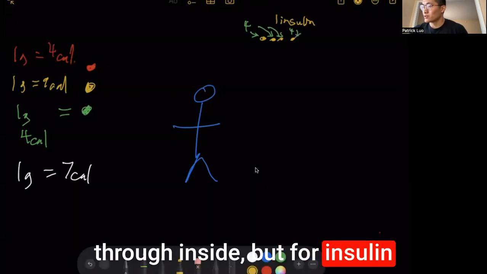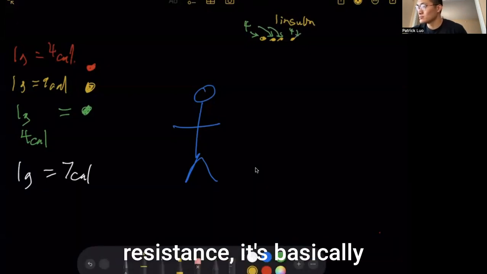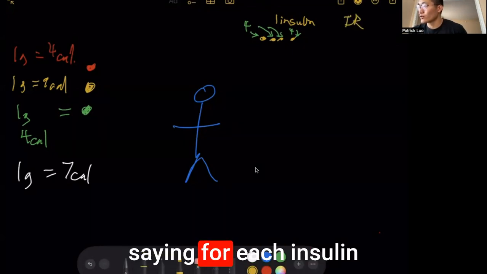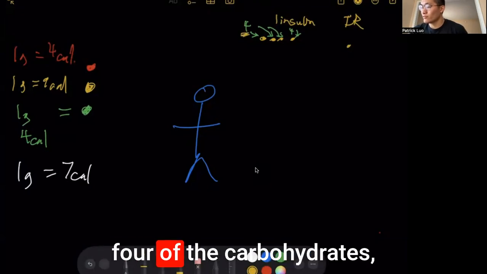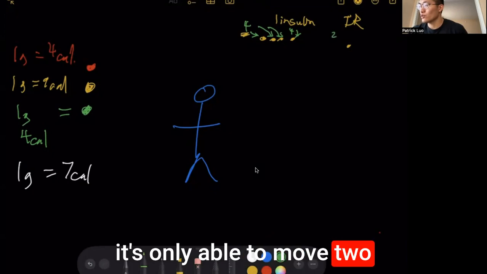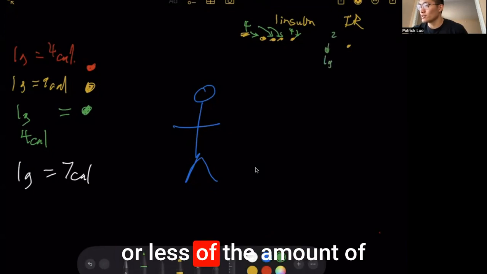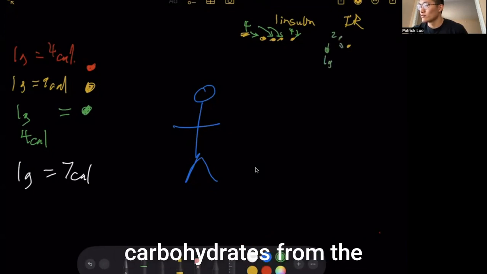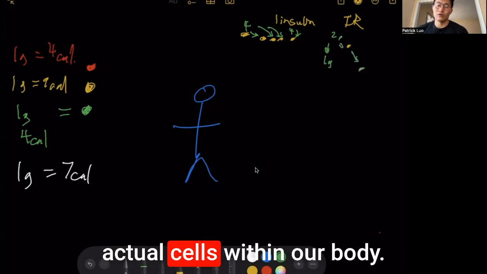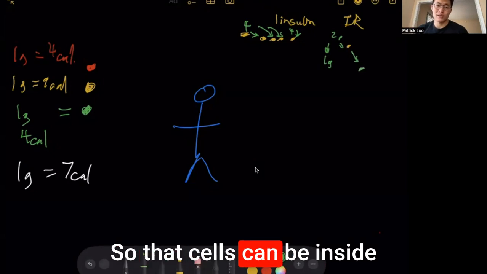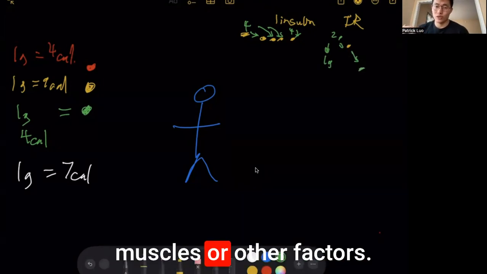But with insulin resistance, for each insulin, instead of moving 4 of the carbohydrates, it's only able to move 2 or less of the carbohydrates from the bloodstream into our actual cells, whether inside our brain, inside our muscles, or elsewhere.